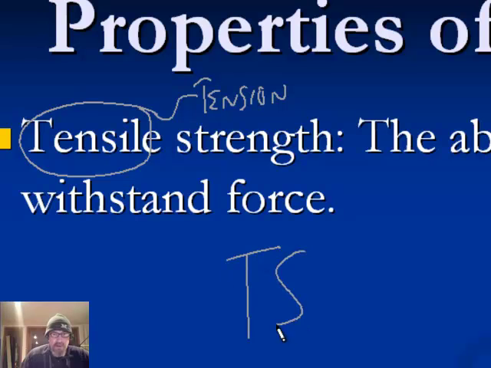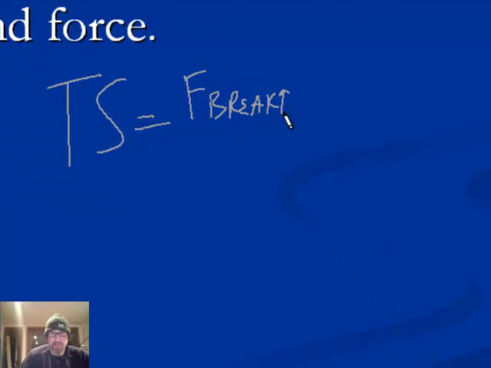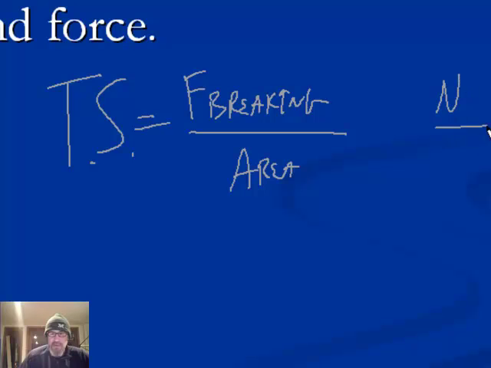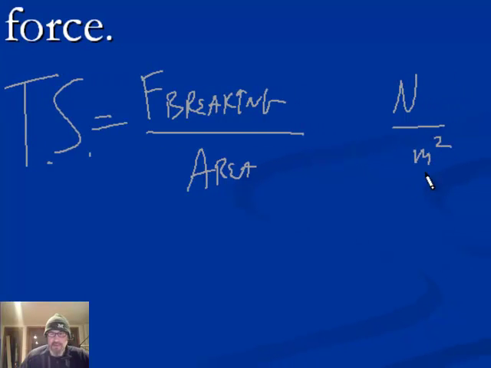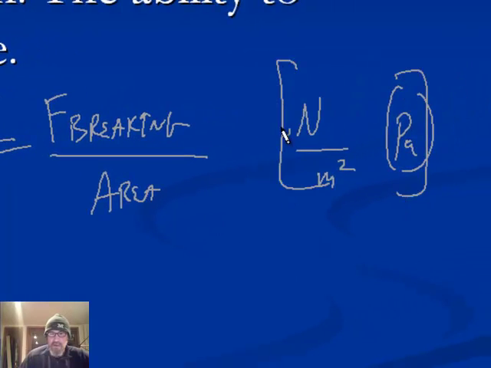But this is a relationship that can relate tensile strength to something measurable. If we pull on something until it breaks, that force that it takes to break it, call it the force breaking, divided by the area, that's going to be the tensile strength. So in units, this would be newtons, and the area would be measured in square meters. And sometimes it's also called pascals, as you know. So those are the units on tensile strength.